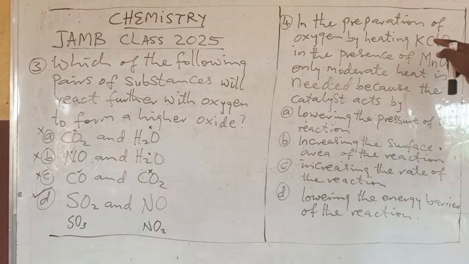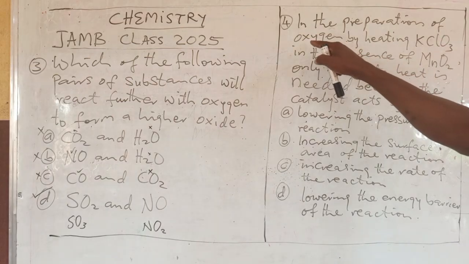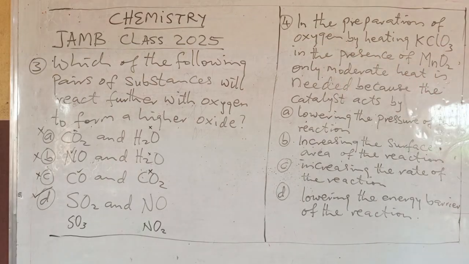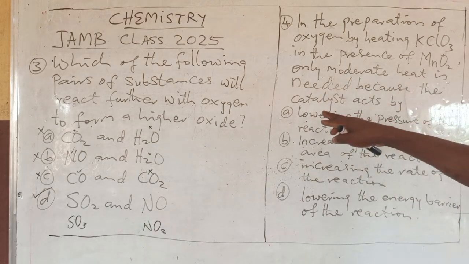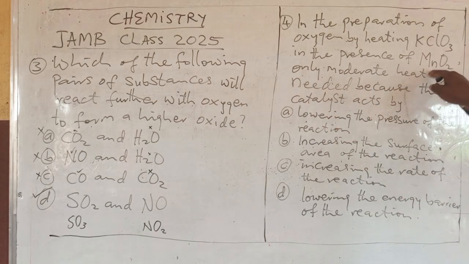You want to heat this to decompose it and then obtain oxygen. So you added this into it and heat. It said that you need a little amount of heat to decompose it because of this MnO2 present. Now, what's the function of this? That's the question. This is the catalyst.